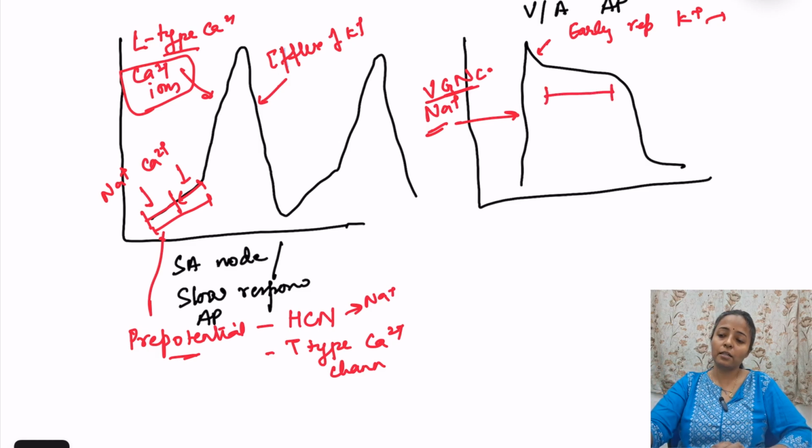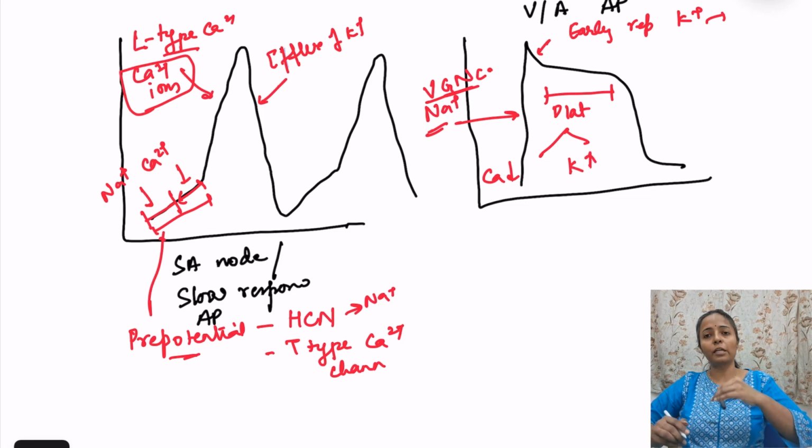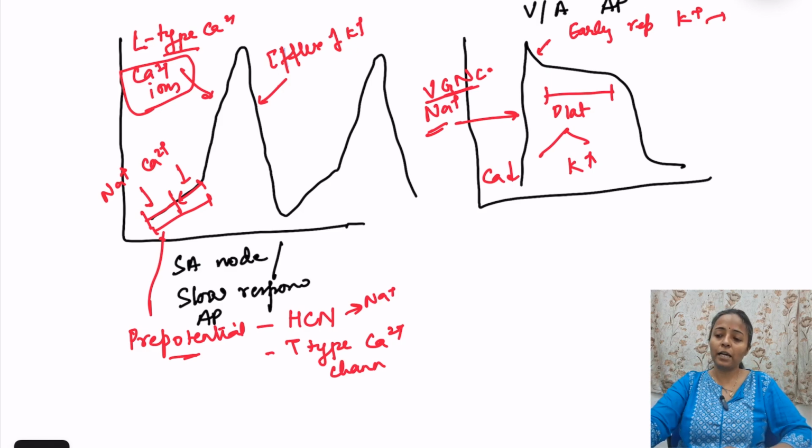Then this is the plateau phase. Plateau phase में two things are happening, that calcium moves in, potassium moves out. एक positive ion अंदर आ रहा है, potassium positive ion moving out, तो there is a balance, so voltage change will not occur, so it is a plateau. Then we have the late repolarization phase. इसमें again potassium is moving out. When potassium moves out, phase of repolarization occurs.